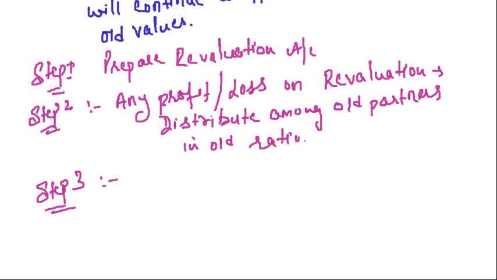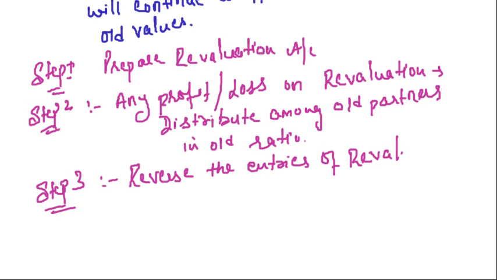Step 3 is reverse the entries of revaluation account. What do you mean by this? Reverse means where a debit was given to the asset, in this we will give the credit to the asset. We will just reverse the entries. If there was an increase in the plant, the entry would be plant to revaluation account.